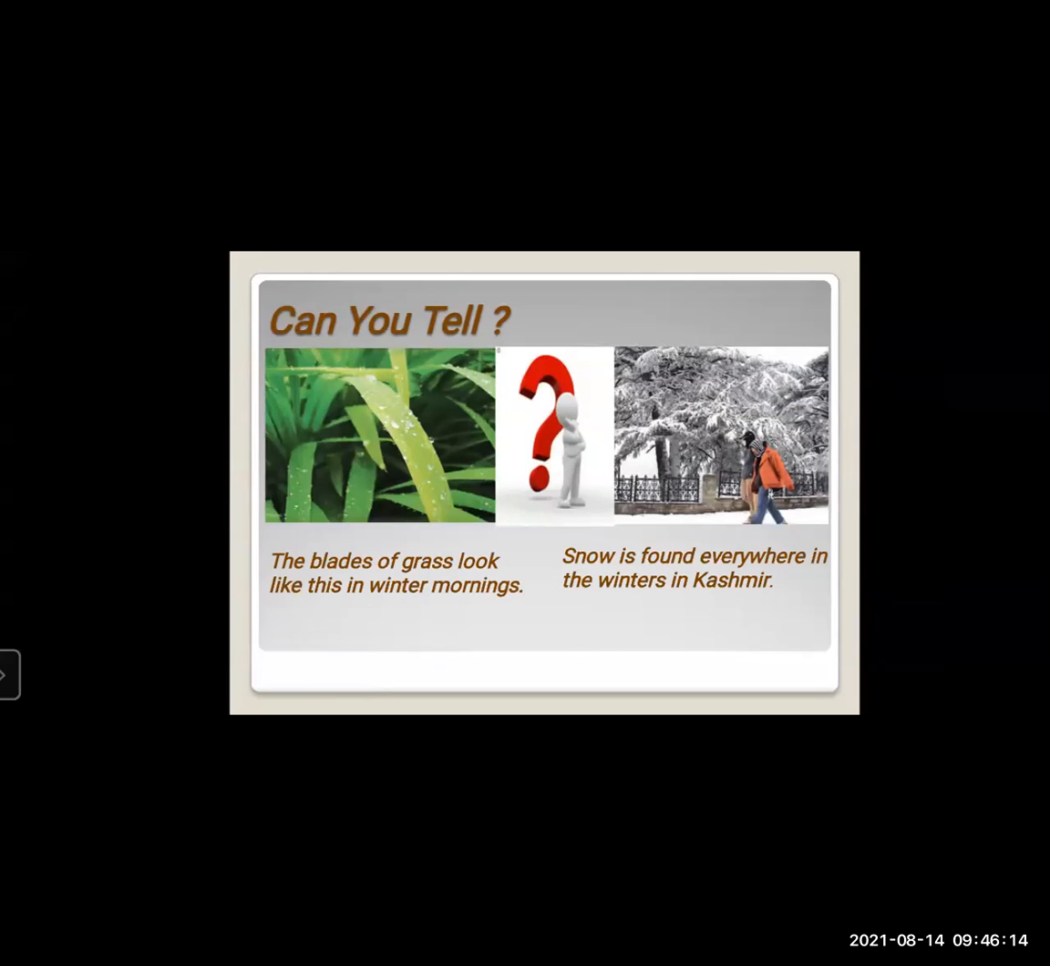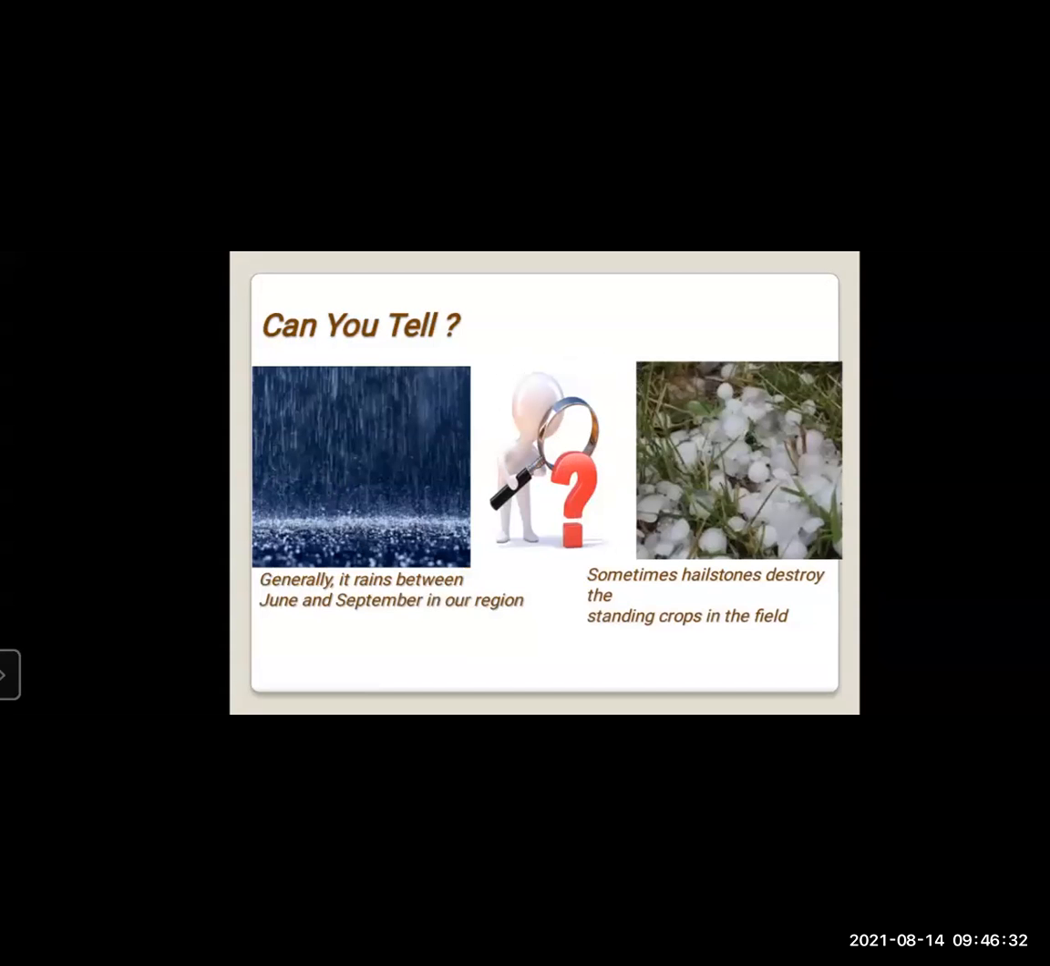Then snow is found everywhere in the winters in Kashmir. Then why isn't snow found in our surroundings where we stay? Why is there no snow? These types of questions have been raised in our mind. There is one more. See here. Generally, it rains between June and September in our region. Then how do these rain droplets form?